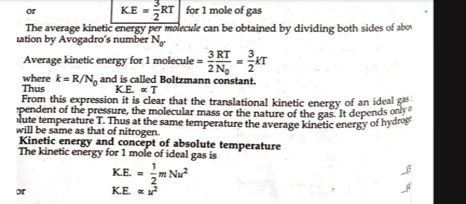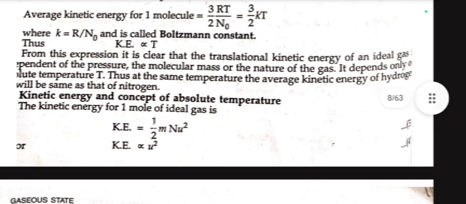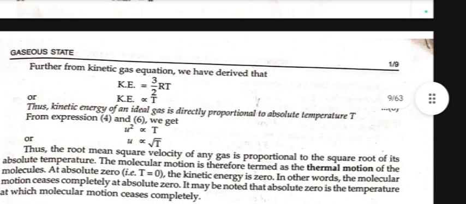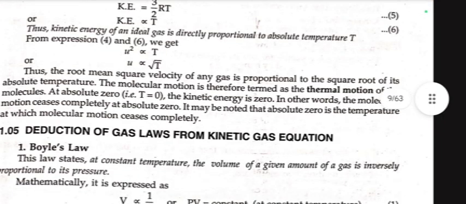Kinetic energy and concept of absolute temperature. The kinetic energy for 1 mole of ideal gas is kinetic energy equals 1 upon 2 mNu², or kinetic energy is directly proportional to u². Further, from the kinetic gas equation, we have derived that kinetic energy equals 3 upon 2 RT, or kinetic energy is directly proportional to T. Thus, kinetic energy of an ideal gas is directly proportional to absolute temperature T. From expressions 4 and 6, we get u² directly proportional to T, or u is directly proportional to the square root of T. Thus, mean square velocity of a gas is proportional to the square root of its absolute temperature.